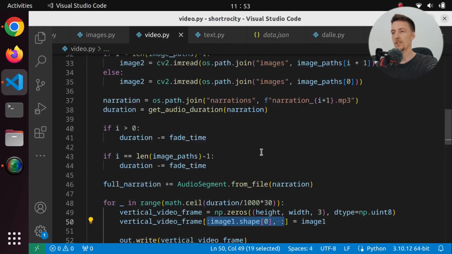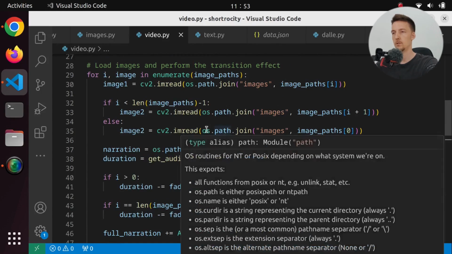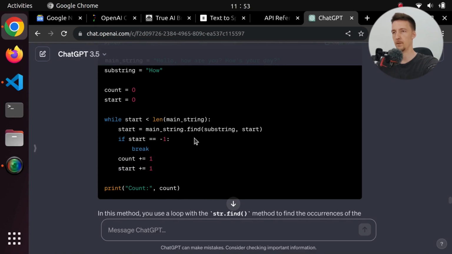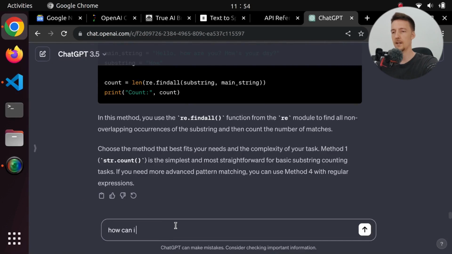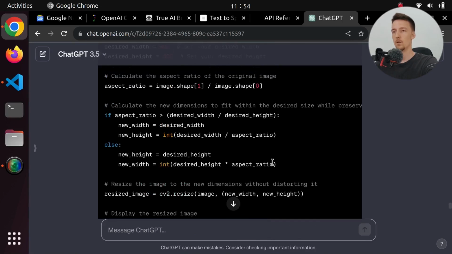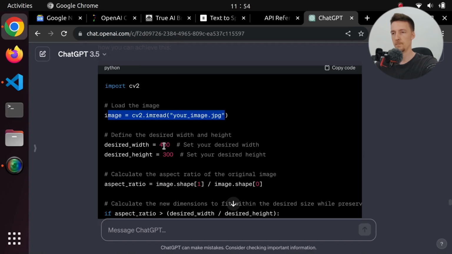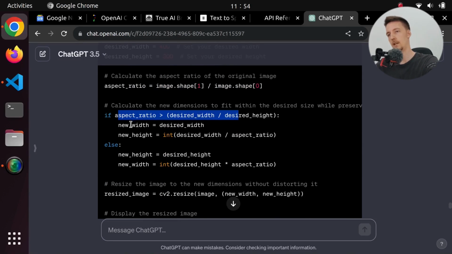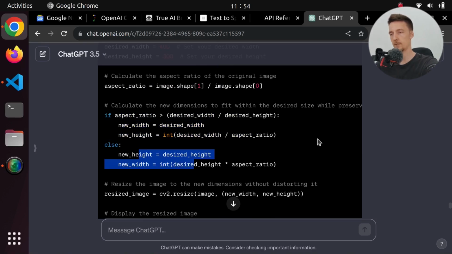sizes. So can we just use CV2 to resize the image? I guess that should be a fairly simple thing to do. How can I resize an image to fit a certain size in CV2 without distorting it? All right. So we load the image, we set the desired width and desired height, and we get the aspect ratio. And if it's this, then we set the new width and new height. That's fine.